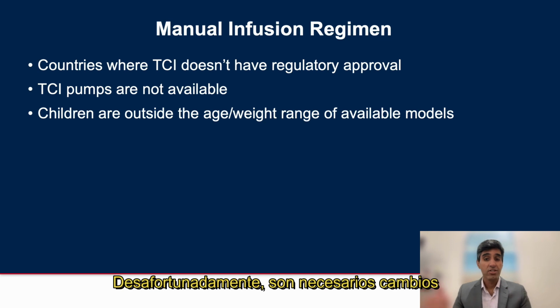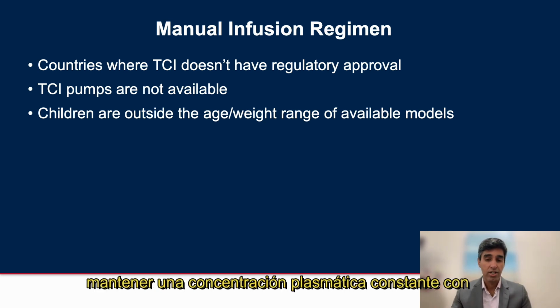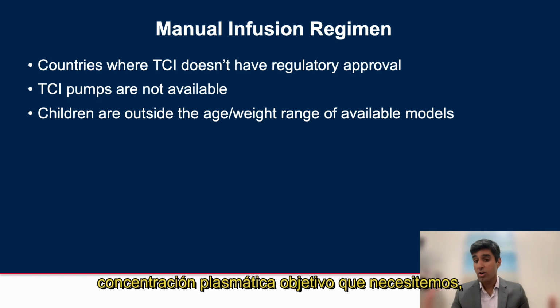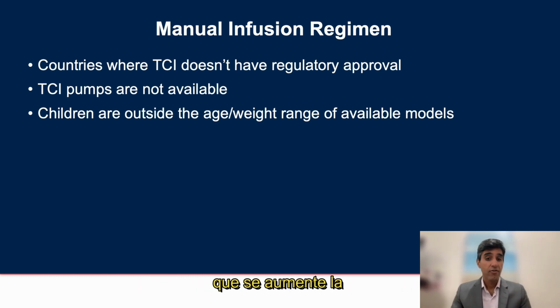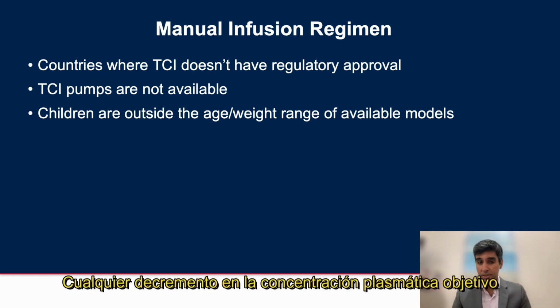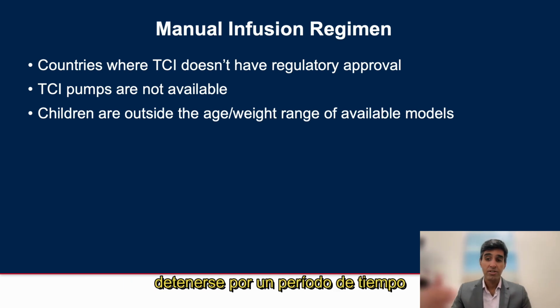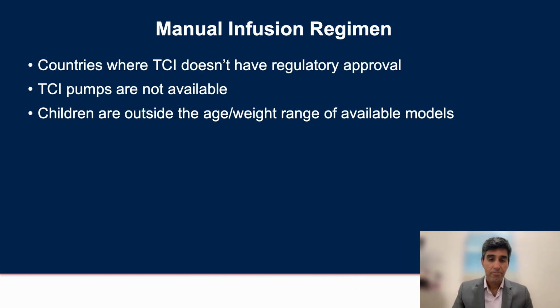Unfortunately, frequent changes of drug infusion rates are required to maintain a constant plasma concentration with these regimens, and any desired increase in target plasma concentration, which we don't know, requires a manual bolus to be administered and the infusion rate to be increased. Any decrease in target plasma concentration, again, which we don't know, requires the infusion to potentially be switched off for a period of time and the rate reduced.